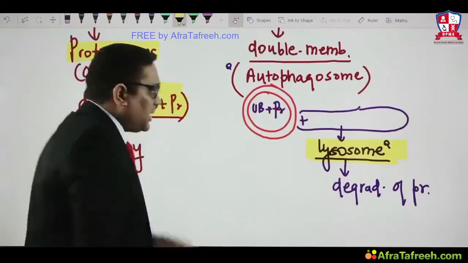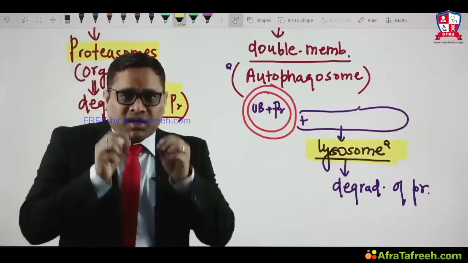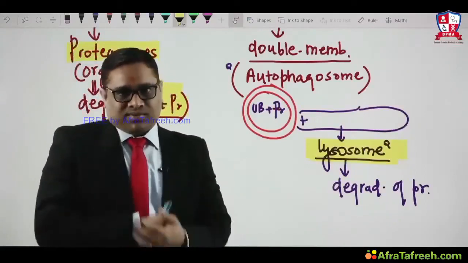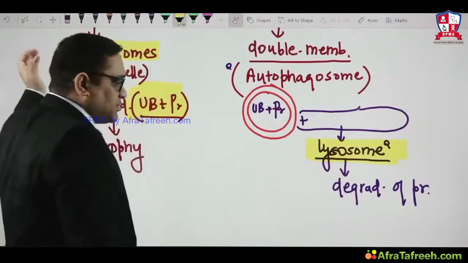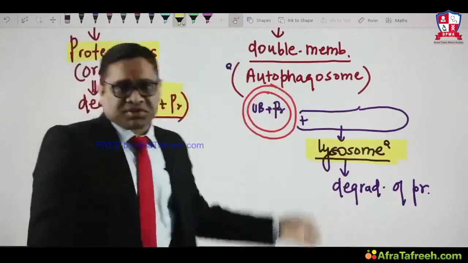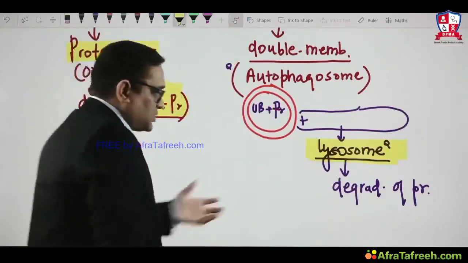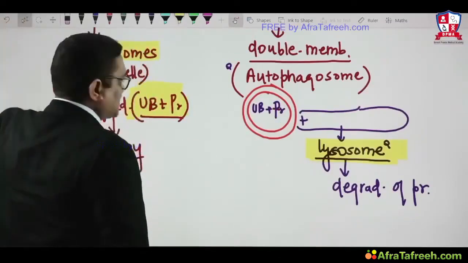So now we can see that there are three important mechanisms, and the basic essence of all of them is intracellular protein degradation, right? First, decrease in protein synthesis, second is ubiquitin proteasome degradation, third is autophagy. All are associated with atrophy. So this is the mechanism of atrophy which we have discussed here.